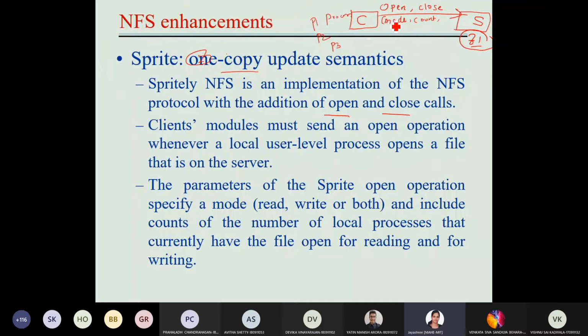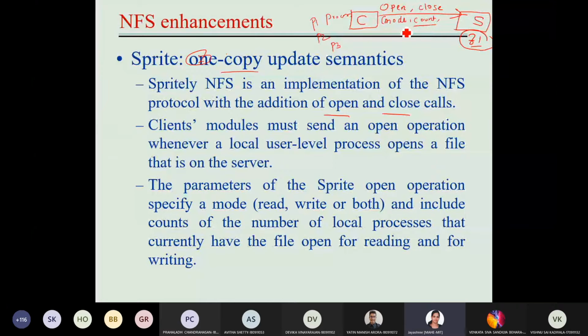For the call from process 3, the count will be 2. That means 2 processes from the same client are accessing the same file. This count is sent along with the new call. So there are 2 parameters: the mode, and the count for the file.